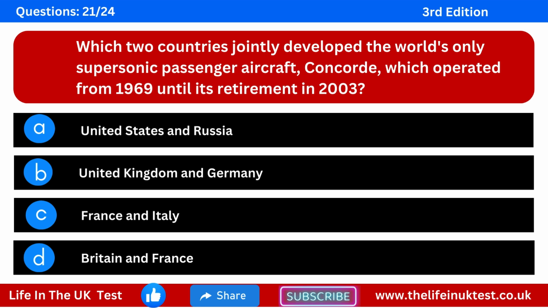Question 21. Which two countries jointly developed the world's only supersonic passenger aircraft, Concorde, which operated from 1969 until its retirement in 2003? Option A, United States and Russia. Option B, United Kingdom and Germany. Option C, France and Italy. Option D, Britain and France.